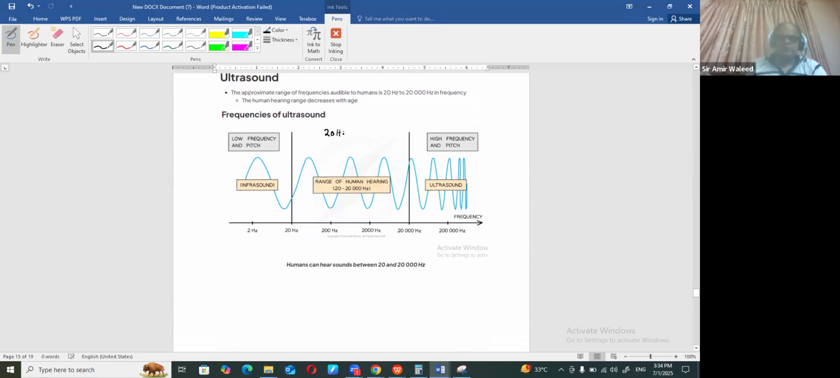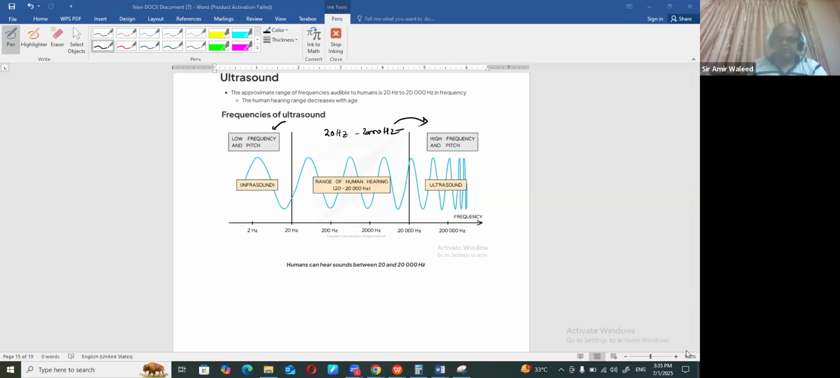Remember that humans can hear from 20 hertz to 20,000 hertz frequency. That's it. If it's more than that, humans are unable to hear it. If it's less than that, humans are unable to hear it. So below is called infrasonic, and above is called ultrasonic. Ultrasonic sounds are high frequency, with a frequency range of more than 20,000 hertz, right?